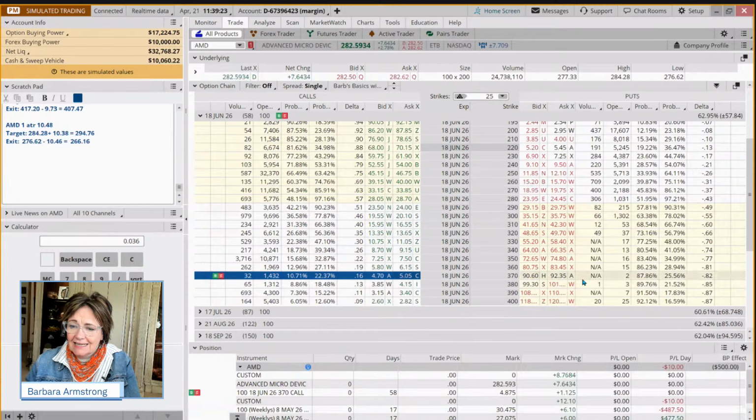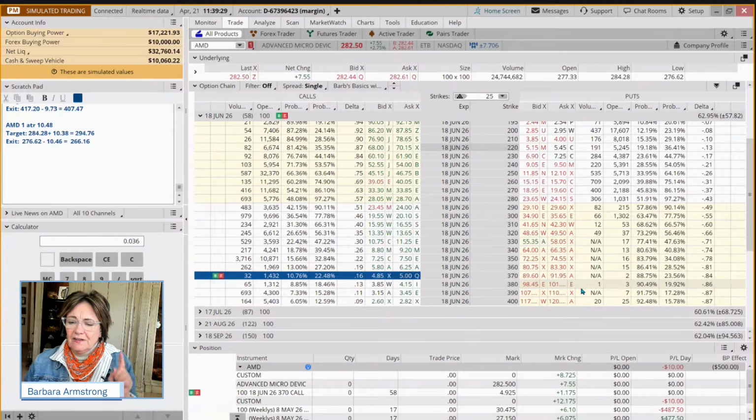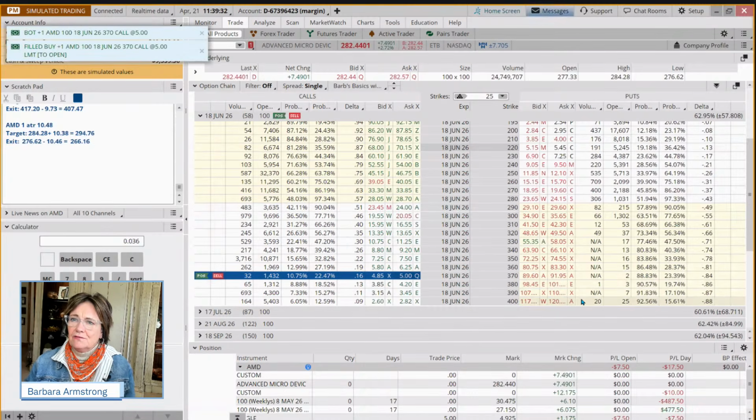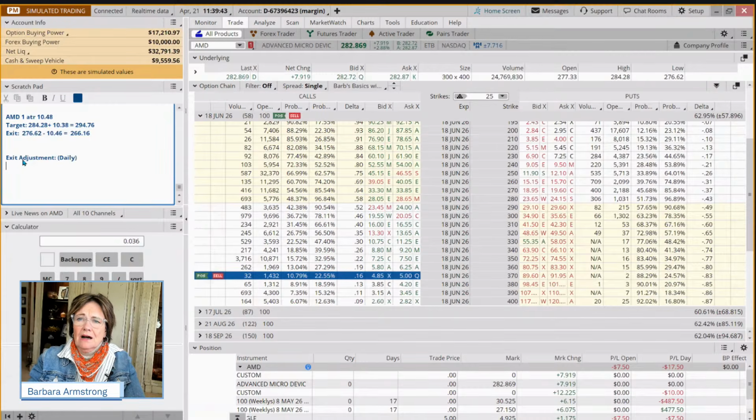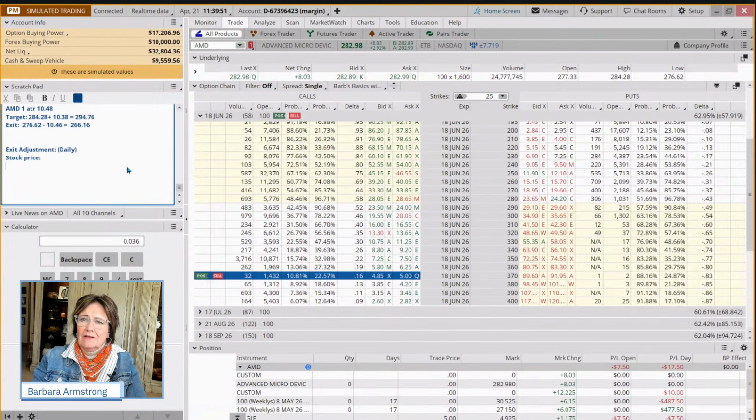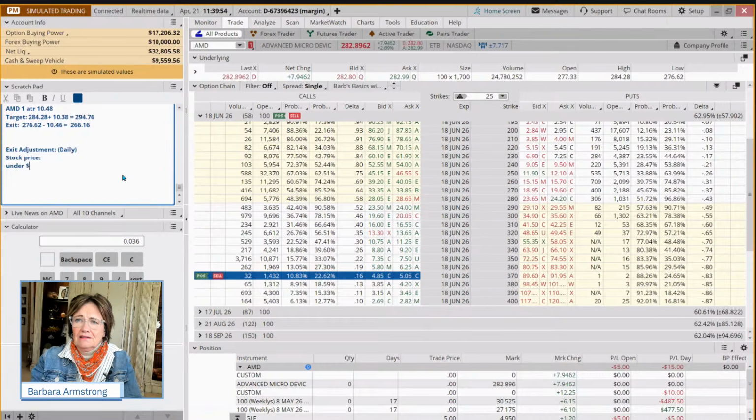Okay, would you guys like to see another example? Yeah, so the adjustment, if it's $50 or less, so Andy, thank you for putting that in there. So our exit adjustment, we're going to do that daily. If the stock price, and you know what, this is just an example. So if it's under 50, we make it 20 cents below the close, the low of the day.